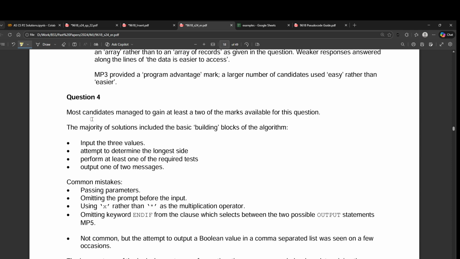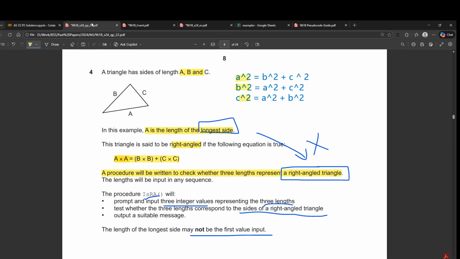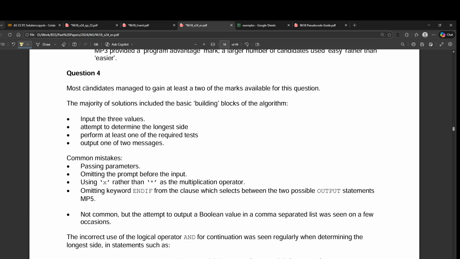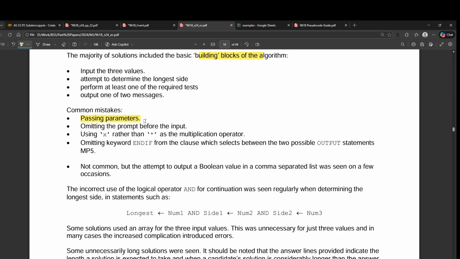Okay, so question 4. To check whether it is a right angle, we just use Pythagoras. We just have to apply it on all the sides, A, B, and C. Most candidates manage to gain at least 2 marks available for this question. They include the basic building blocks. Common mistakes were passing parameters and omitting the prompt before the input.